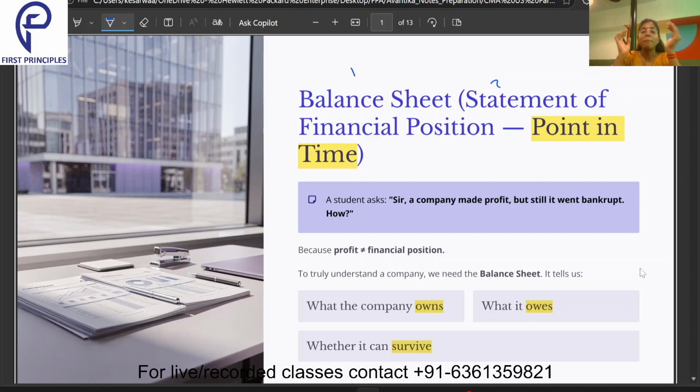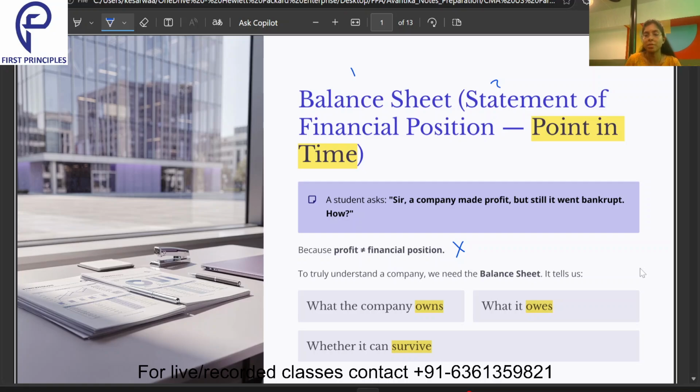Why? Because the balance sheet shows the position of your organization. Position is not related to the profit. Position means how many assets you own and what liabilities you owe. That means how many assets you are entitled to hold, how many assets you have ownership of, and what your liabilities are, what you have to pay to others. That's what the statement of financial position, or the balance sheet, shows.